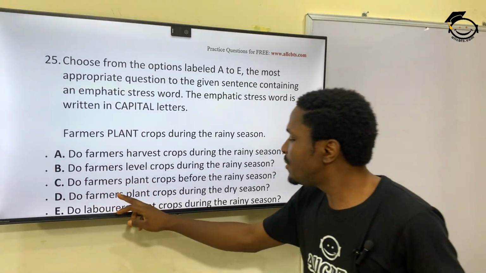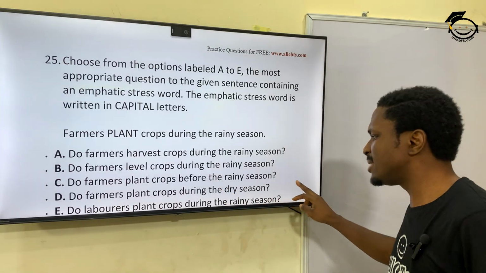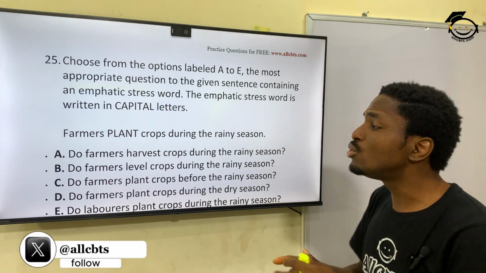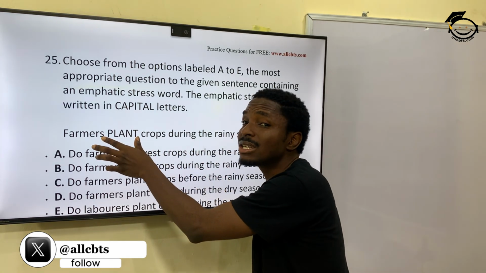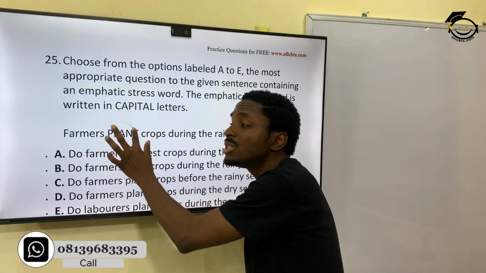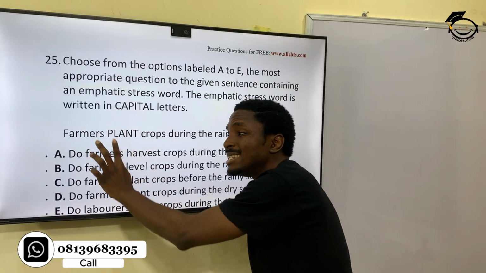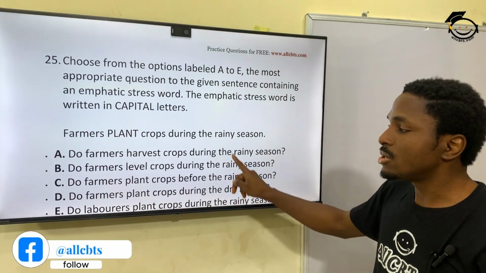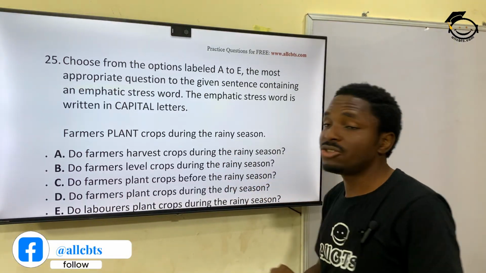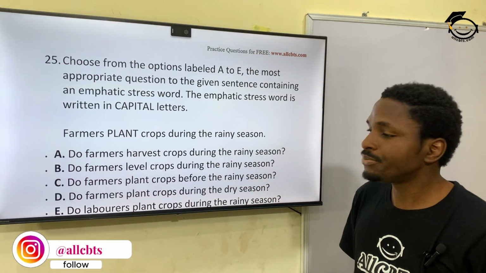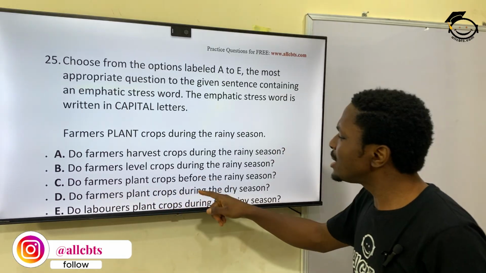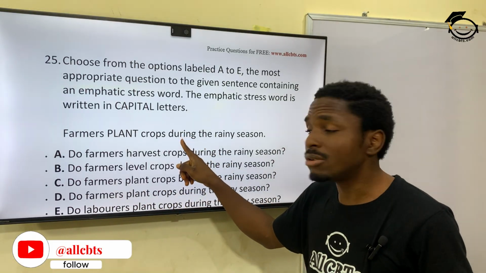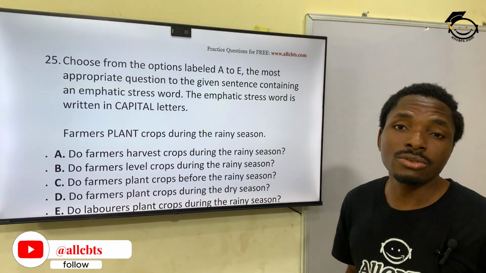Do farmers plant crops during the dry season? I said the emphatic stress would only apply to the one that is underlined or in bold, which is the only thing that can change here. Every other thing must be the same. Now they've changed dry season, so it's supposed to be rainy, so we can strike D out. It's not the option. Do farmers plant crops before the rainy season? The question is during, not before. We can strike C out.